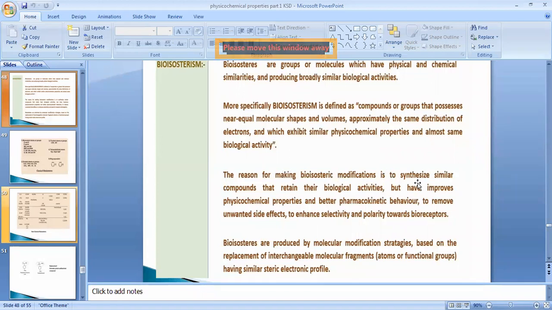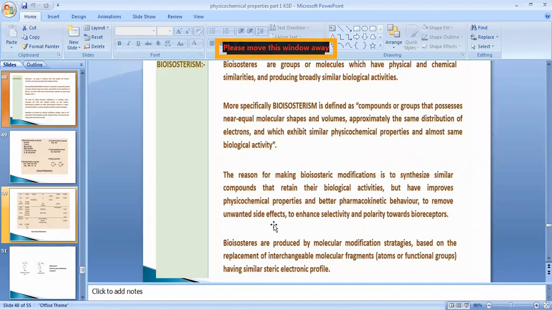And why are we going to mimic this type of replacement or these type of changes? So the reason for them is to synthesize similar compounds by retaining biological activity. We can synthesize the same type of compounds without affecting biological activity, but with improved physicochemical properties and better pharmacokinetic behavior. So why are we going to do these type of replacements? To remove unwanted side effects.